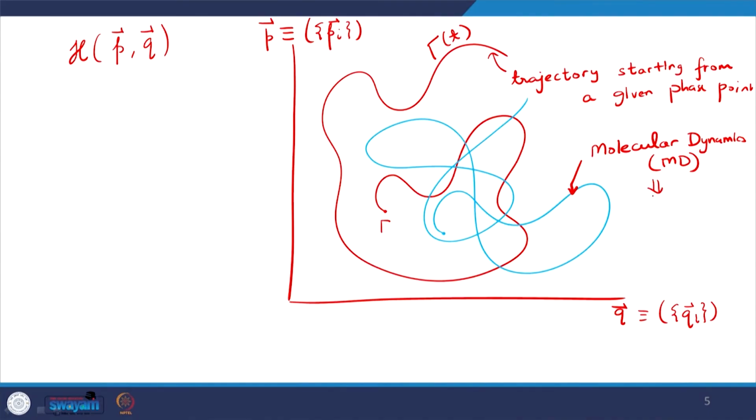And of course, whenever I say that, I am also saying for a finite small value of time, we can simulate this starting from one particular state.